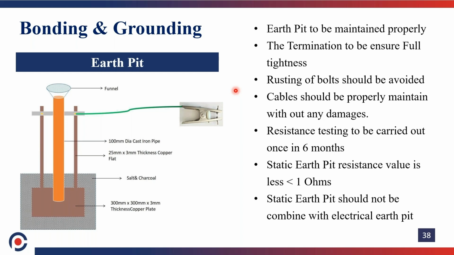This is the most important. If you are providing an earth pit for static application, it has to be separated from the electrical earth pit. That is, we are giving earth pit, that is earthing, to the motors and rotating equipment, the electrical part. That electrical earth pit should not combine with the static earth pit. All static earth pits have to be looped together to increase the conductivity. Otherwise, if you are connecting the static earth pit to the electrical earth pit, it leads to risk in this operation. So you should not connect the static earth pit to the electrical earth pit.